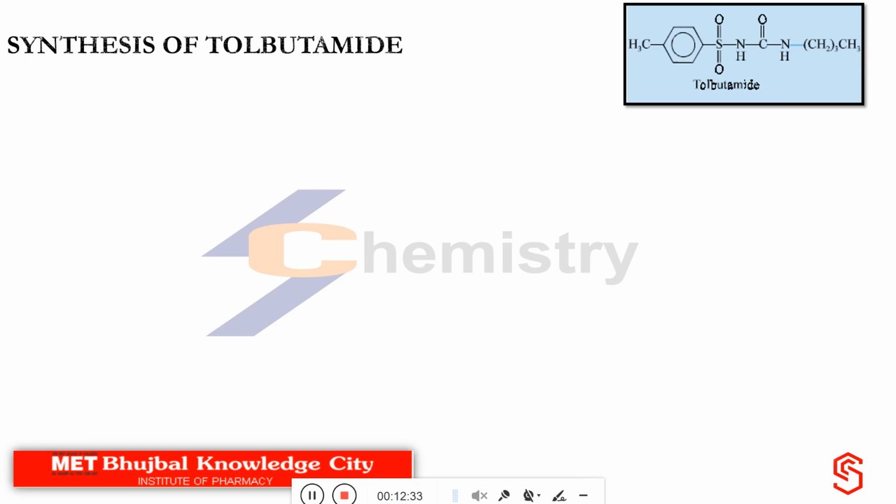Now it is not necessary that you follow the same steps of reaction which I am giving you. Even if you came across any alternative reaction pathway for synthesis of tolbutamide, provided it is correct, you can write it. At the same time, those who are going to appear for competitive exams like GPAT, you will find some questions on the synthesis. They will ask you the starting material or intermediate for the synthesis of a drug, and precisely they will not make mention of the structure of the drug.